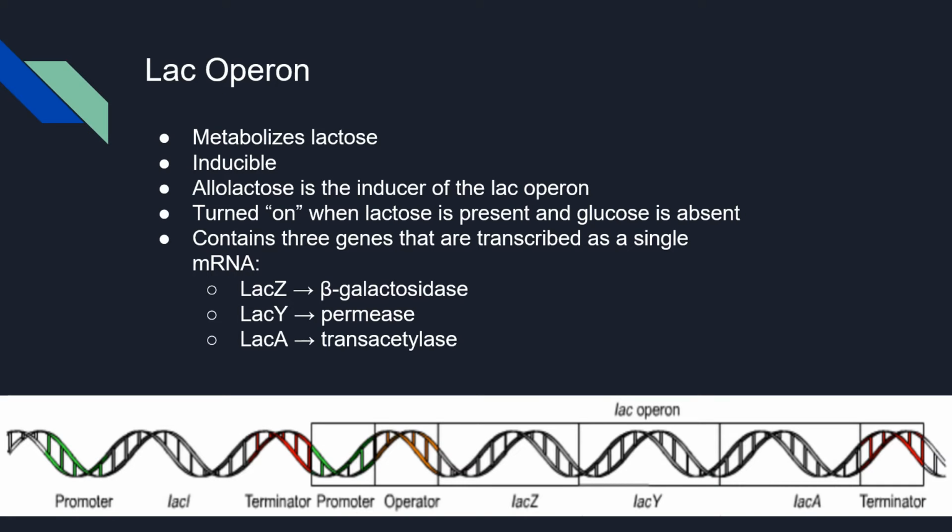This is a very brief overview on the biology of the lac operon, focusing only on the main parts relevant to our project. The lac operon is responsible for metabolizing lactose and it is inducible, which means it is only activated under certain conditions, those being when lactose is present and glucose is absent. Then we have listed the 3 genes contained in the lac operon and the enzymes they produce. However, in this project, we are only concerned with the LAC-Z and LAC-Y enzymes because little is known about LAC-A and its necessity in this whole process.